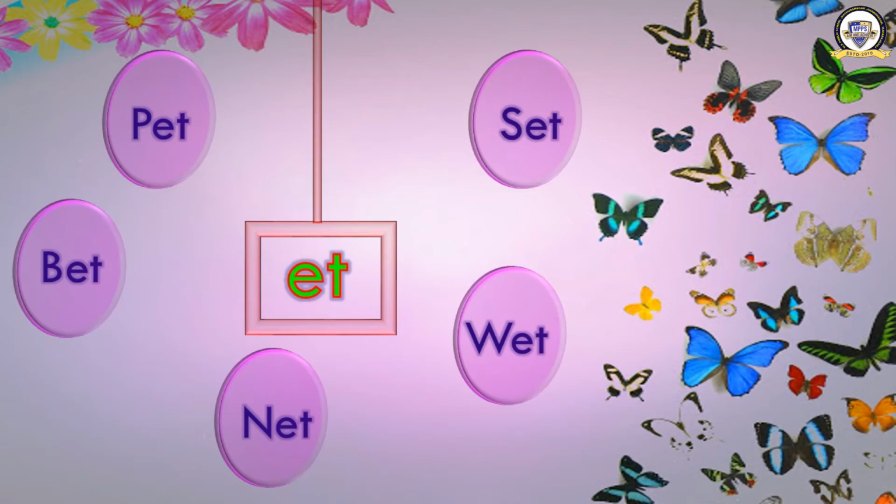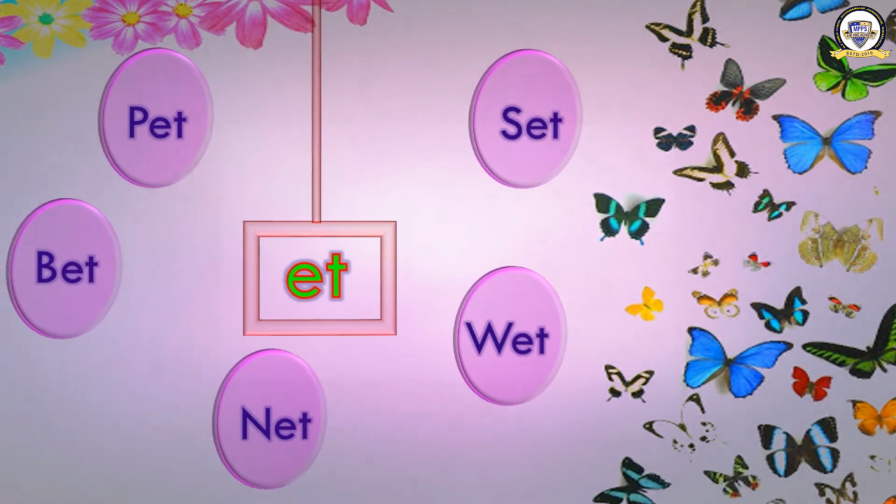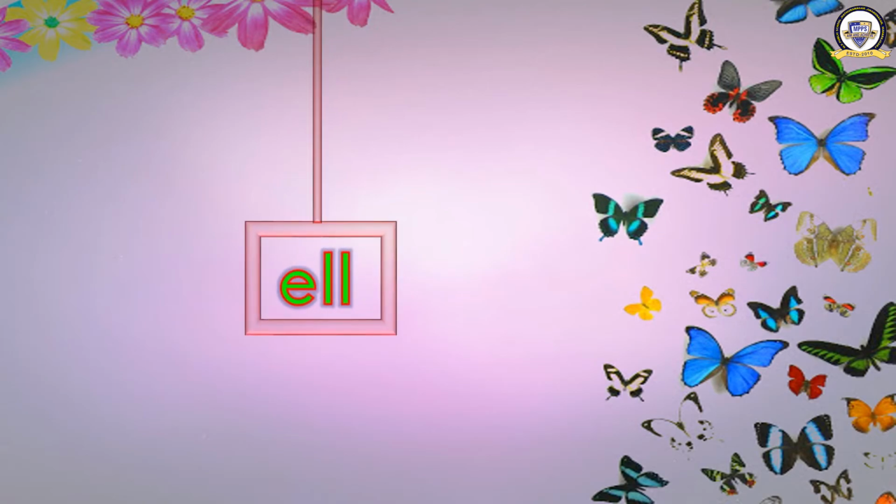Okay, I will teach you one more group of words. The last group of words is here, and it is E sound with double L. E double L, E L L. Okay, E double L. What are the words? B E double L, bell.